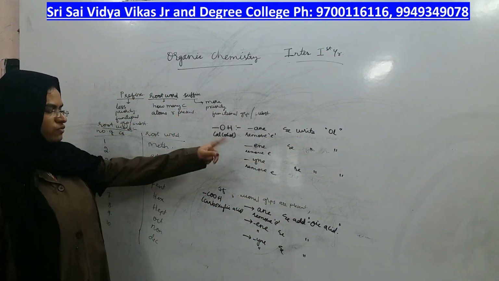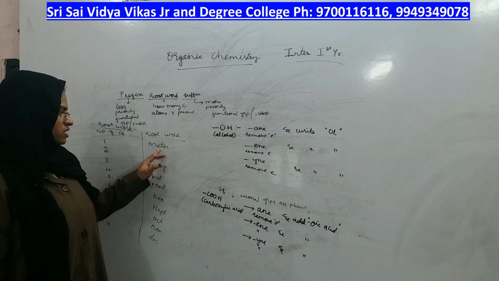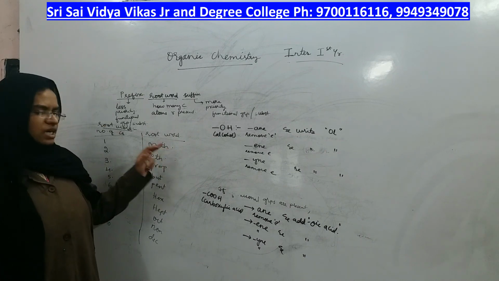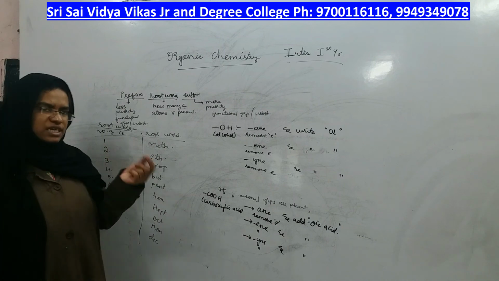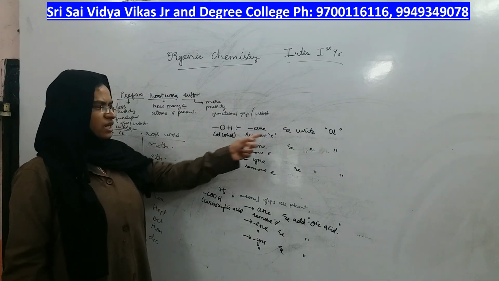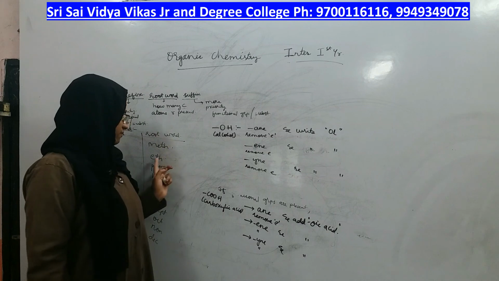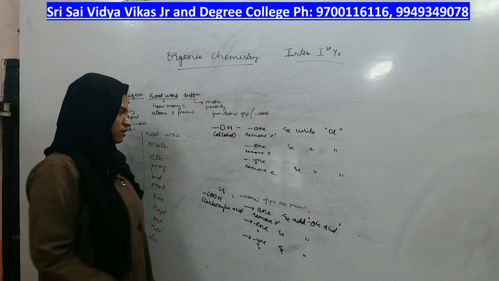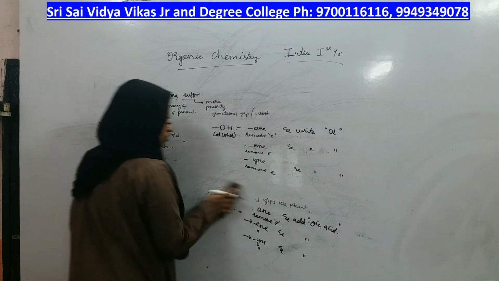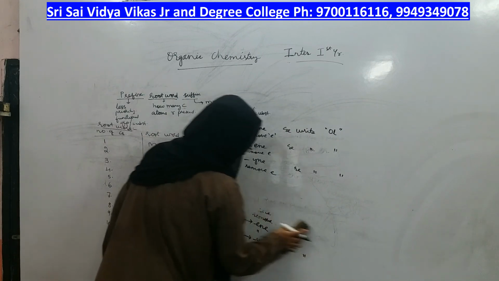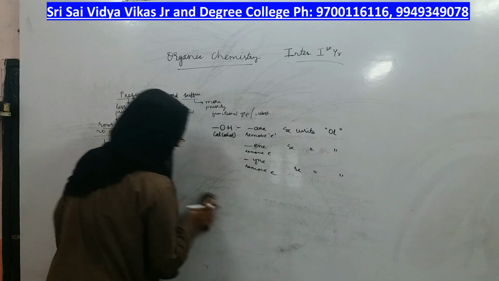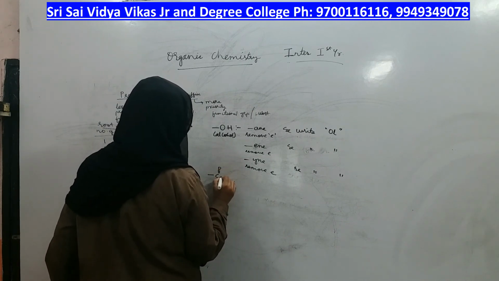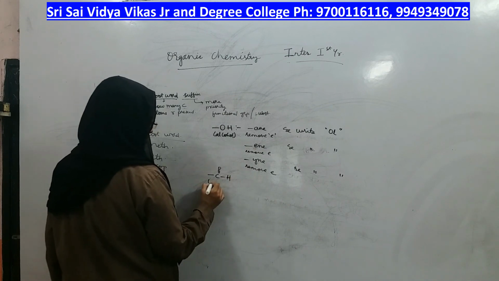Okay, by removing E. If the name is methane, METHANE, don't write E in the end, just remove it and write OL. Same way ethanol, same way propanol, like that you have to write whenever alcohol is the functional group. Next, what is the next functional group? Aldehyde.